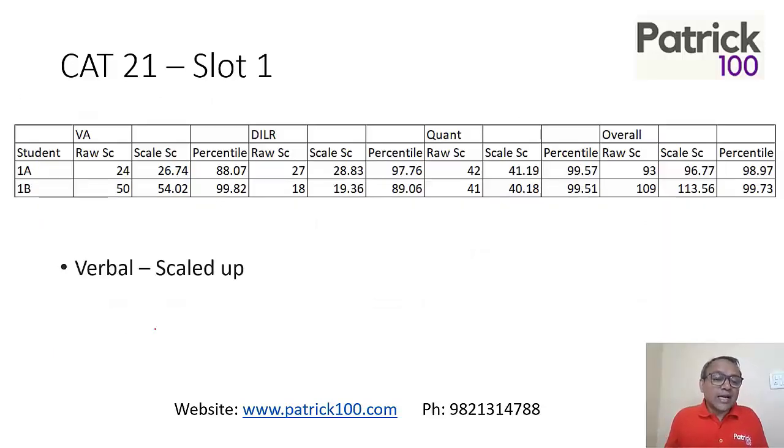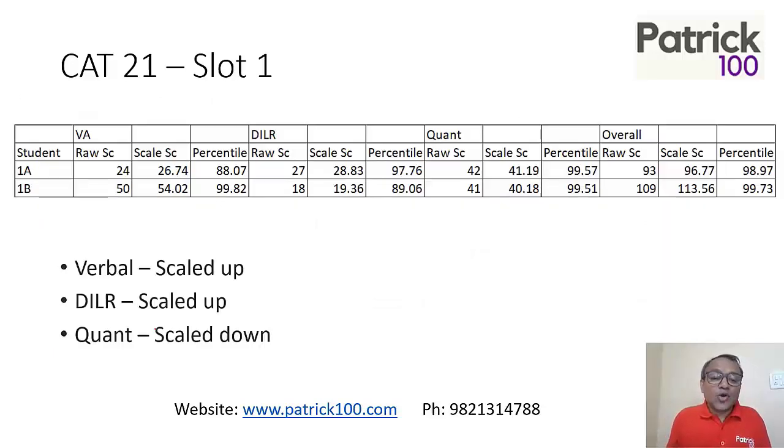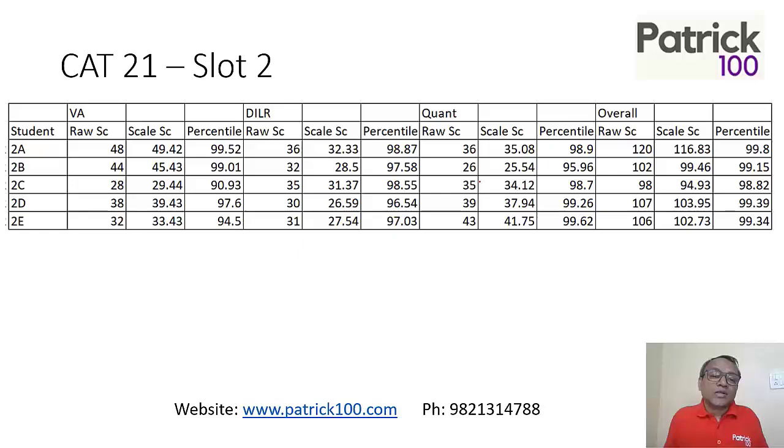Again, I'm looking at CAT 21. Slot 1 scaled up, DLR scaled up, Cont scaled down, overall scaled up. So overall, there was a scaling of 3 to 4 marks for higher marks. For lower marks, it was lesser scaling as such. Again, it depends on what you scored. If you scored very high marks in Cont, it is possible that your scores could be scaled down.